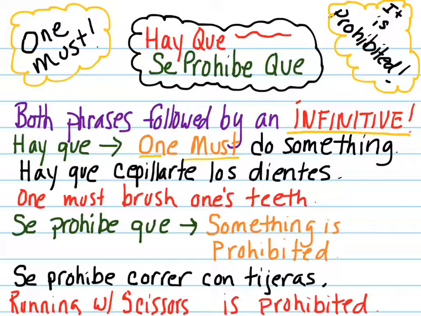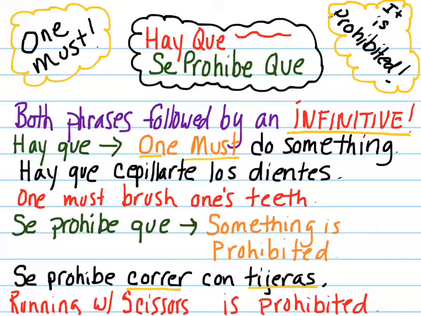Something is prohibited, okay? In order to say that, the phrase in Spanish is se prohíbe que. And you're always going to put an infinitive verb after que, so whatever it is that is being outlawed. So let's look at an example. Se prohíbe correr con tijeras. Tijeras are scissors, and correr is to run.